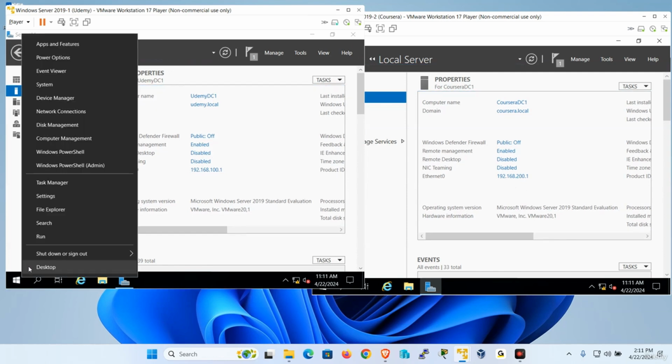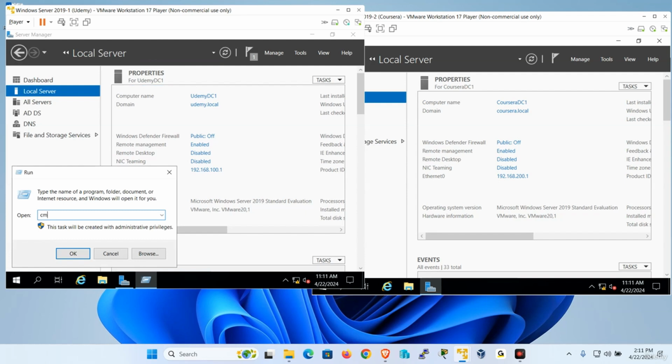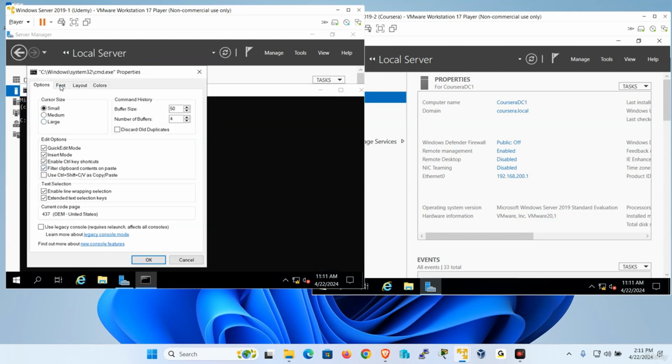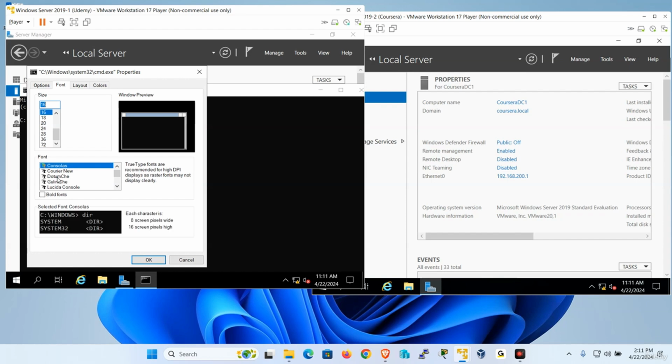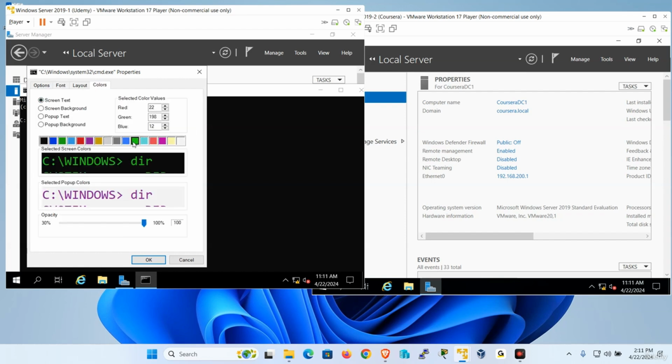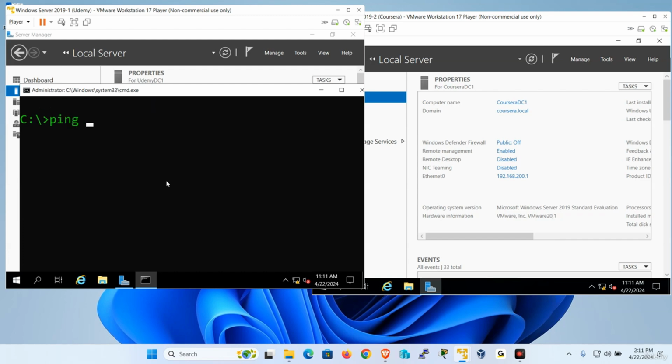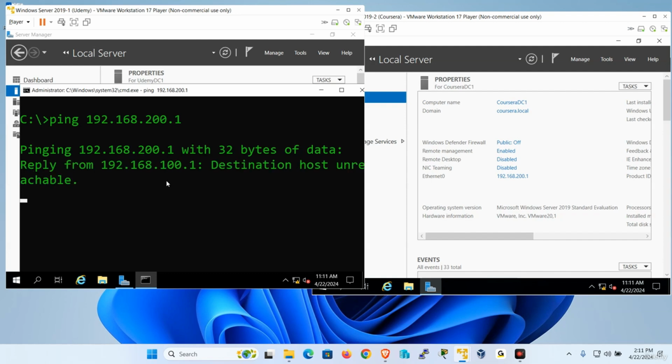If I go over here, open the command prompt, and change the fonts to, let's say, 36, which is good enough, and the color so we can see better. All right. Then okay. If I try to ping 192.168.200.1, it's not going to work. First of all, it's on a different network. Unreachable. I can't reach it.